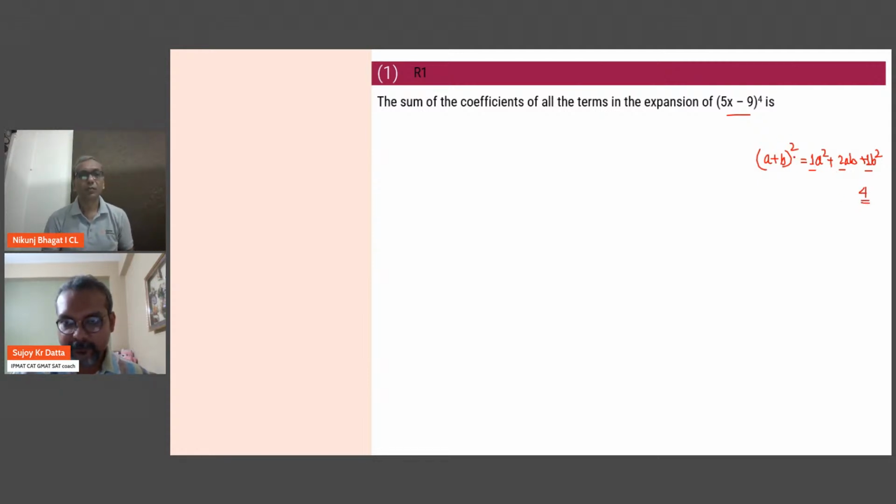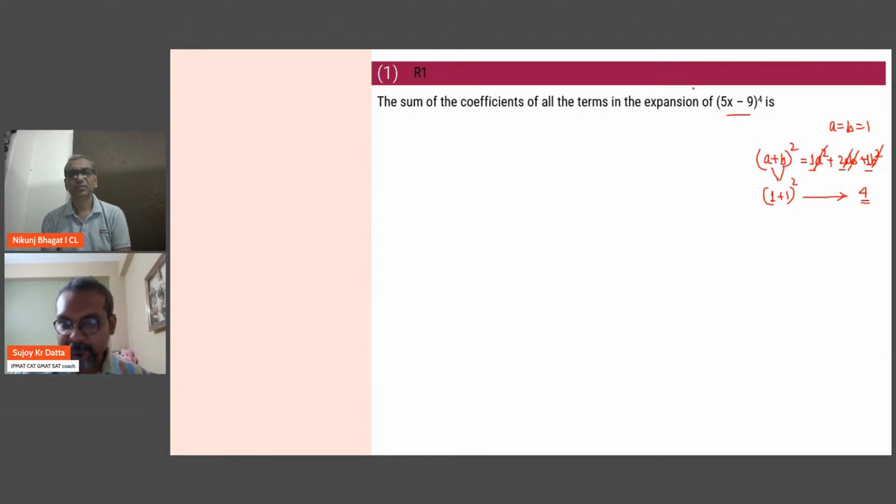The point is, I can't keep doing this for big expansions. For a 4th degree, I would have to write all the terms, then add the coefficients. That doesn't make sense. So what we will do is somehow get rid of the effects of a and b, and the easiest way of doing that is to substitute them as 1. Then over here, this becomes 1 plus 1, squared. See, it matches the sum of coefficients, 4.